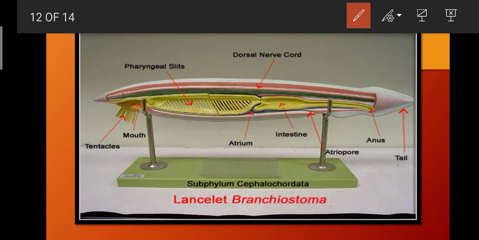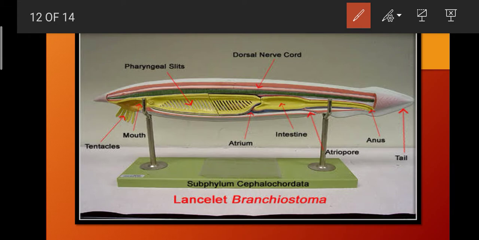So that thought of Colbert was reconstructed by Homer Smith in his book, From Fish to Philosopher, which was published in 1953. Because amphioxus greatly resembles vertebrates, it can be taken as an ancestor for vertebrates.